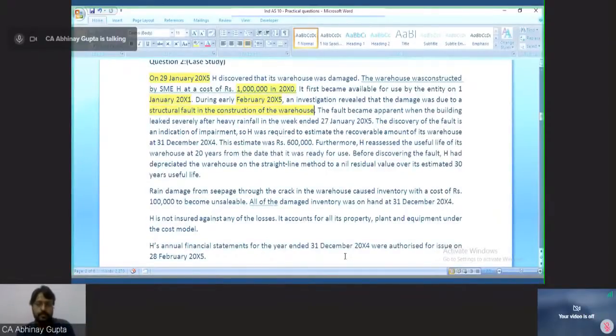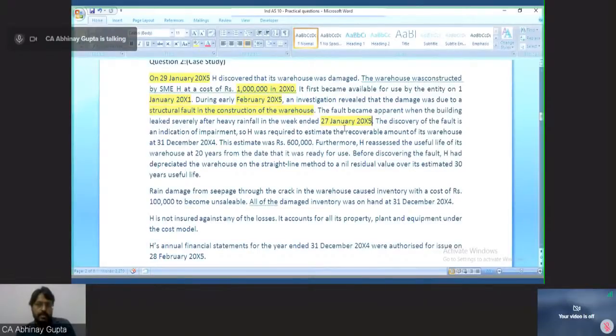The fault became apparent when the building leaked severely after heavy rainfall in the week ended 27th January 2005. So let's restructure the dates. On 1st of January 2001, construction happened.